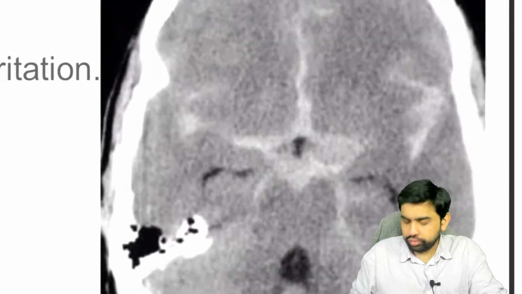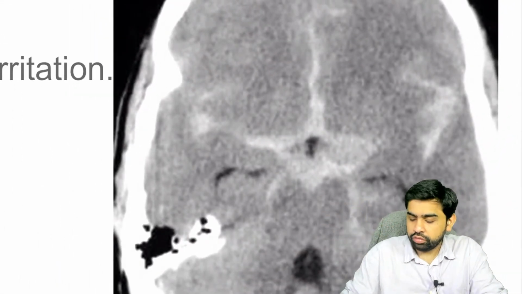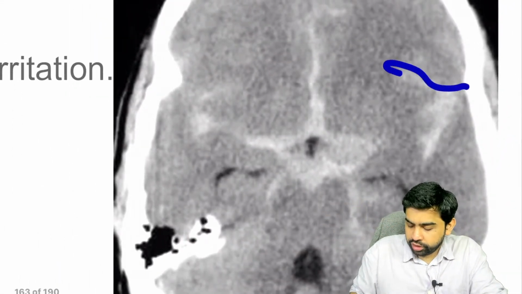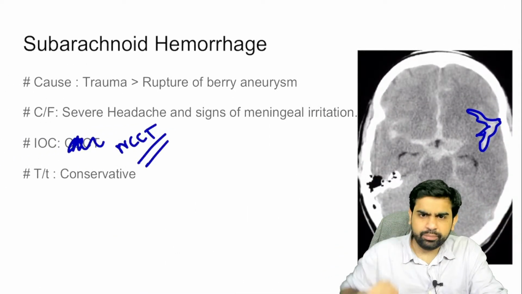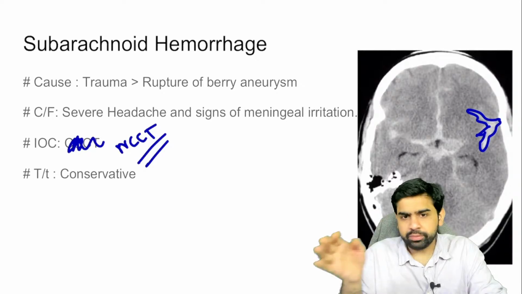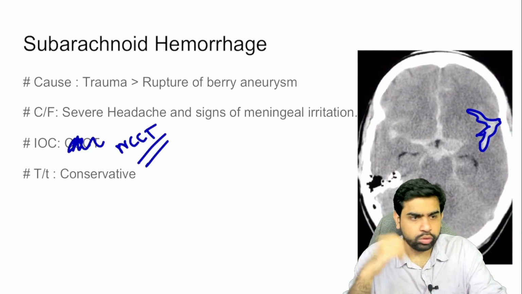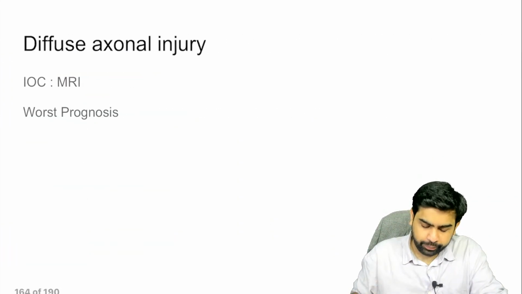Now, what you're going to get over here is what is referred to as Dawson's fingers or something like that. Are you able to appreciate this? This is the contrast going into the sulci and the gyri. But that image is not important. The management is conservative. Again, you have to give mannitol and all those things to these patients.